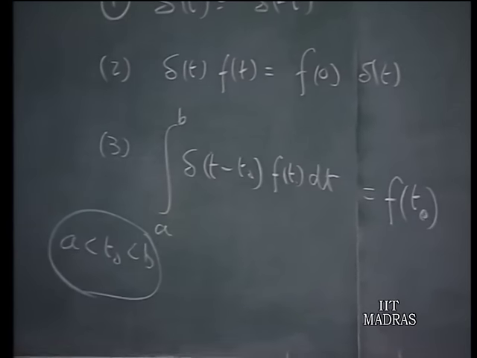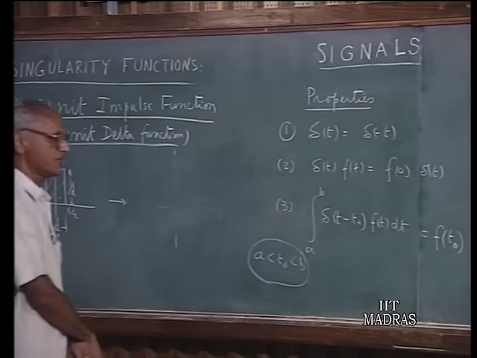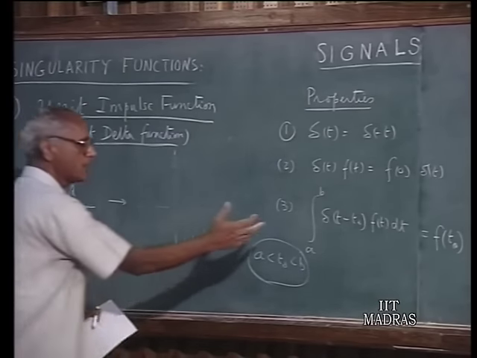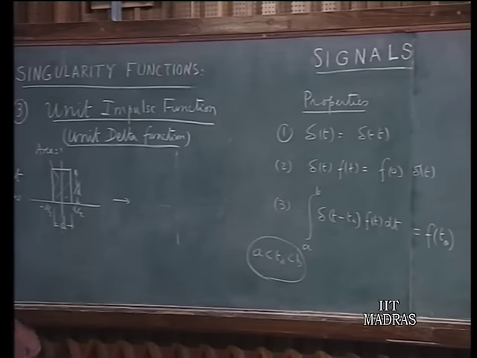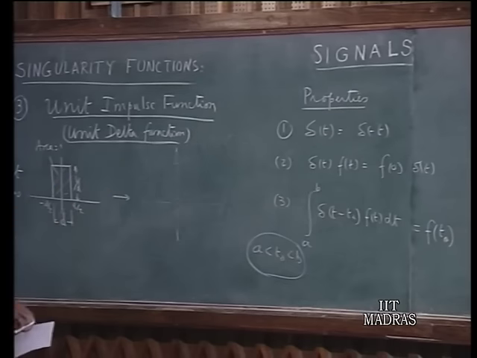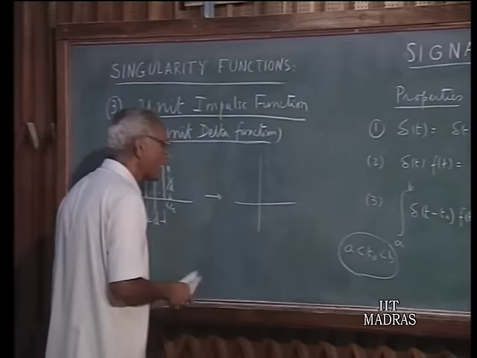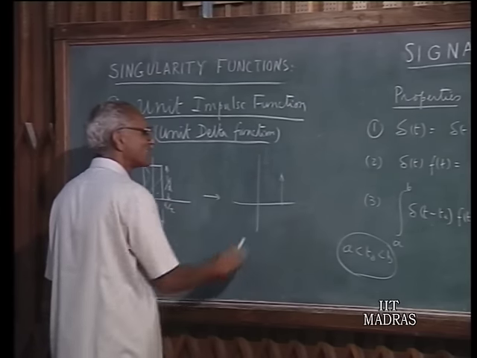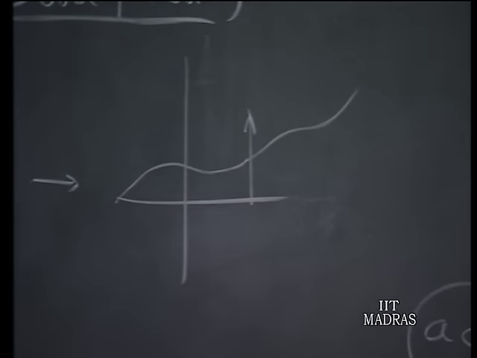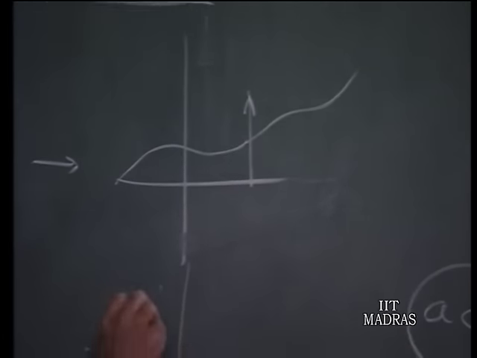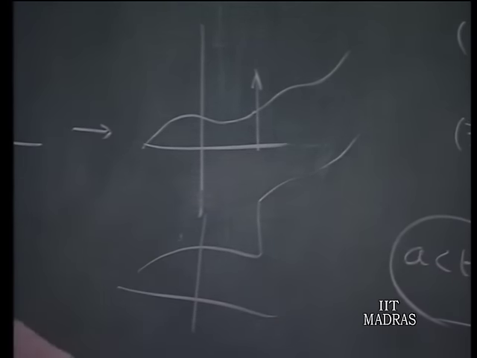In other words, if you multiply f of t delta t minus t naught, this is after all f of t naught delta t minus t naught, and you integrate f of t naught delta t minus t naught dt, whenever you integrate through a delta, the value increases by 1 unit, and that 1 unit multiplied by f of t naught leads to this result. So, this can be put in this fashion. Suppose you have some kind of curve like this which includes a delta function, if you integrate it at this point, because of the delta function it jumps by 1 unit.